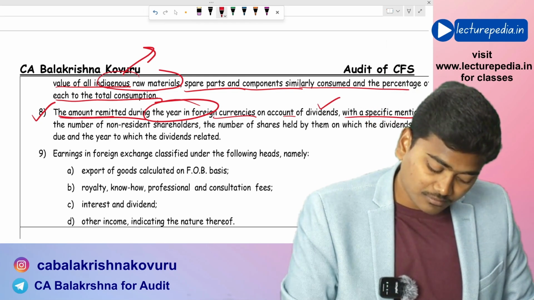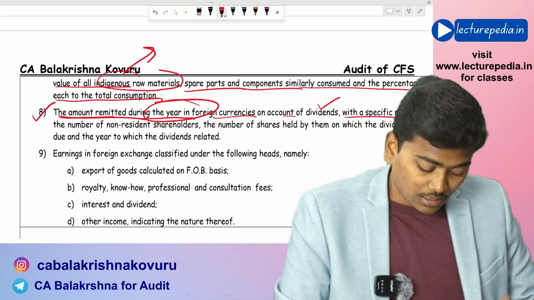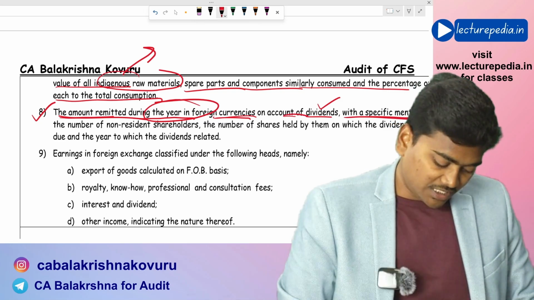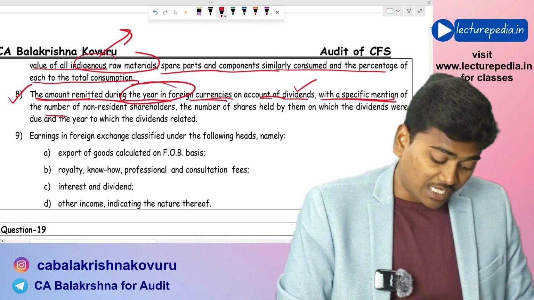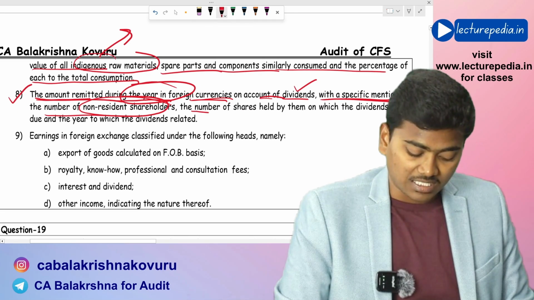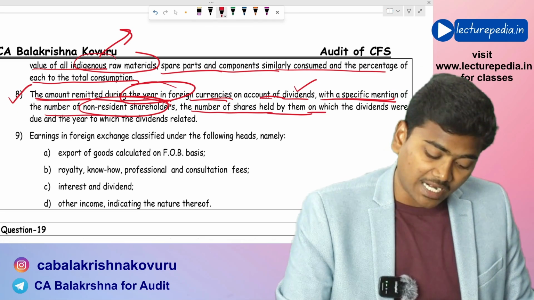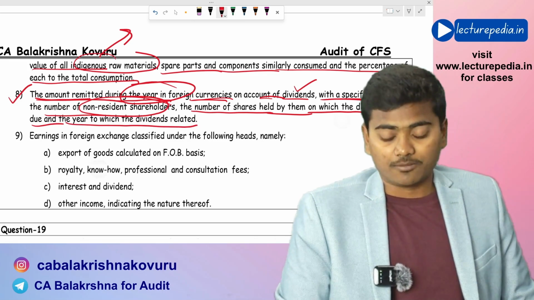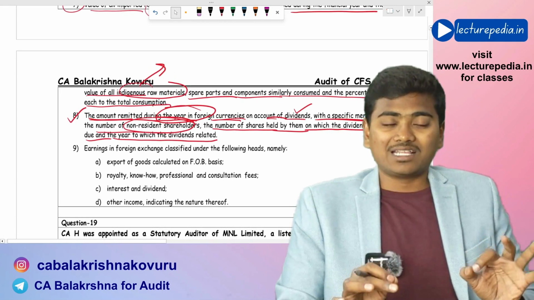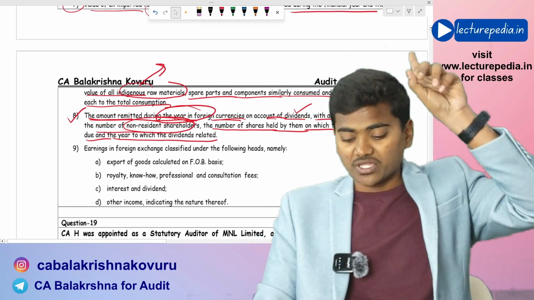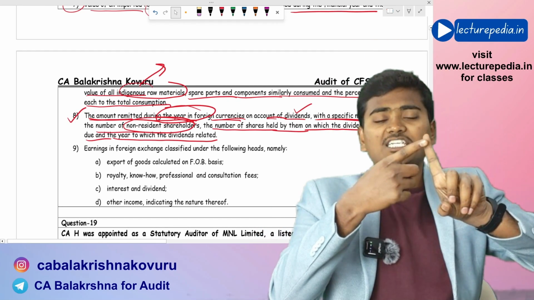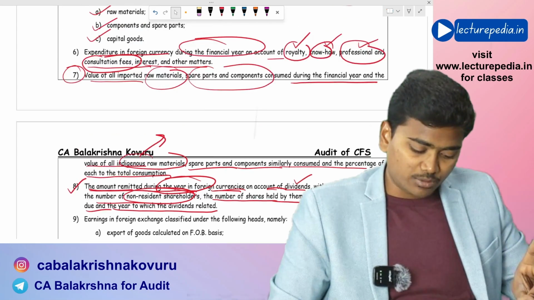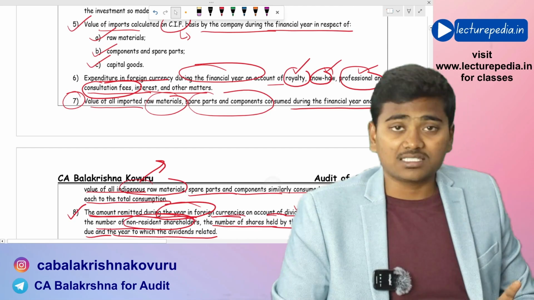Yeah, the amount of remittance during the year in foreign currency on account of dividends with a specific mention of number of non-resident shareholders, the number of shares held by them, and on which dividends were due, and the year to which dividends relate. See, with respect to foreign currency expenditure, there are 2 points. First point is how much of foreign currency expenditure you have incurred in the form of know-how, royalty, professional and consultancy fee.